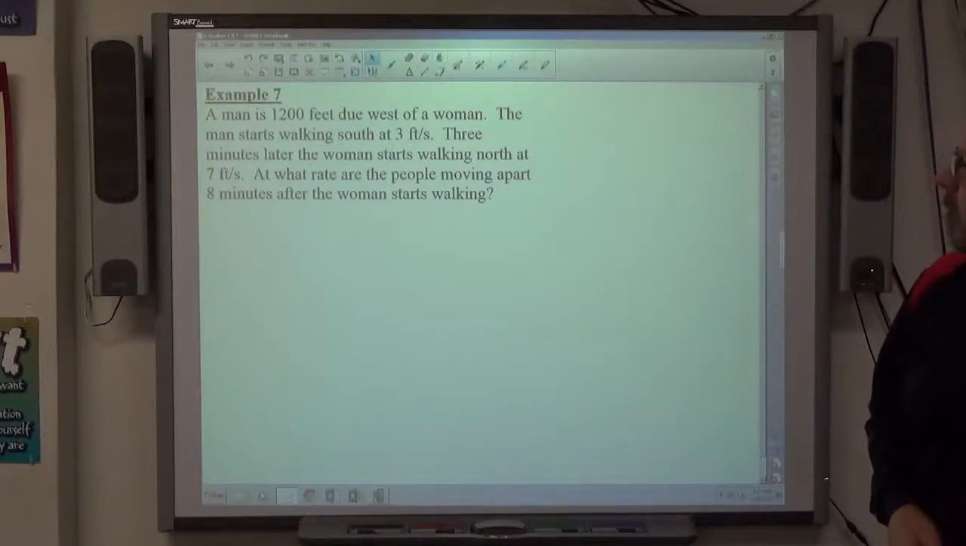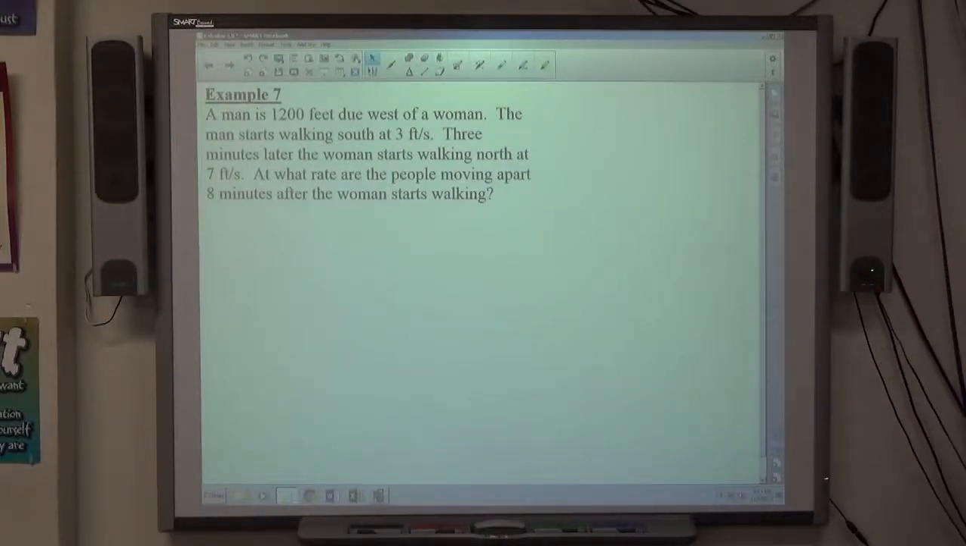Okay, example 7. A man is 1,200 feet due west of a woman. The man starts walking south at 3 feet per second. 3 minutes later, the woman starts walking north at 7 feet per second. At what rate are the people moving apart 8 minutes after the woman starts walking?